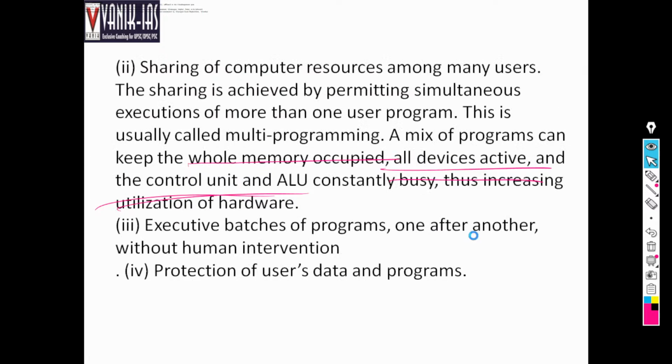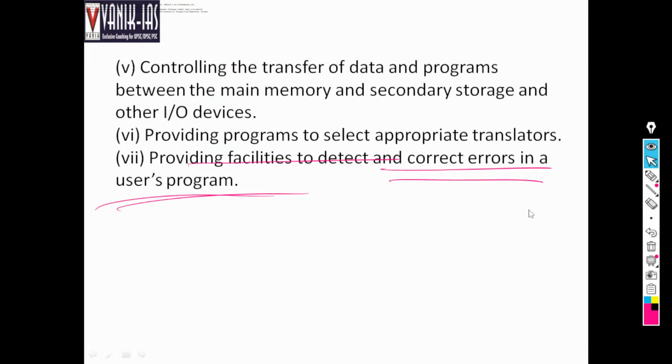First, let's revise a little immediately. First thing, user identification. Second is the sharing of computer resources and utilization of various hardware at the same time. Third is execution of batches of programs one after another without human intervention. Fourth is protection of users' data and programs. Fifth is controlling data and programs between input, main memory and secondary memory. Next, providing programs to select appropriate translators. The translator will translate the language from common language to binary language. Then providing facilities to detect and correct errors in a user's program. This will also work for error correction.